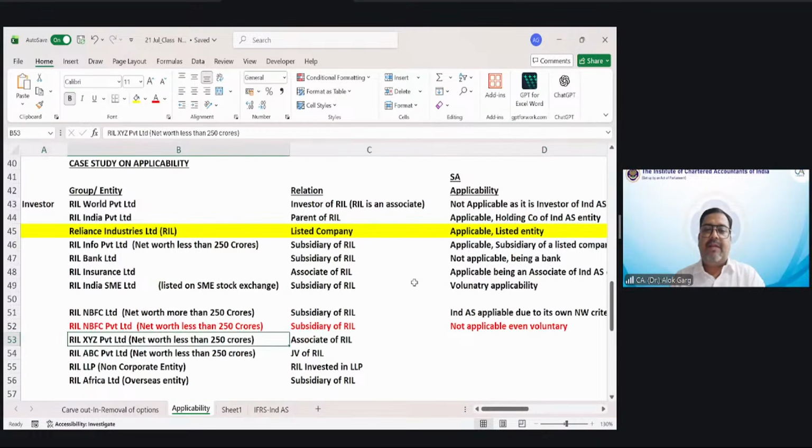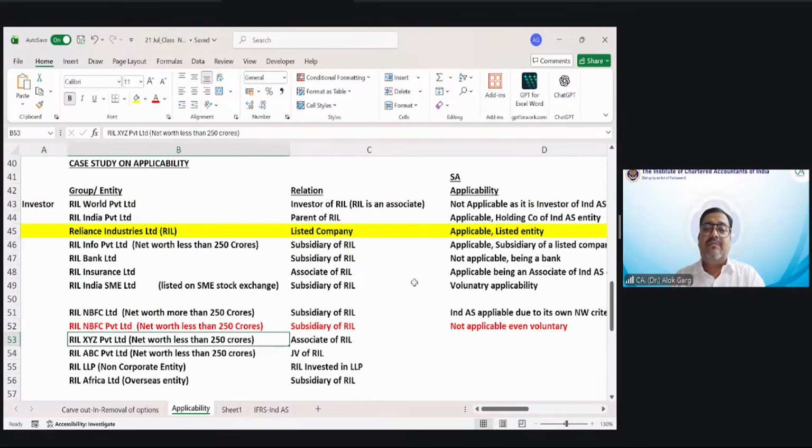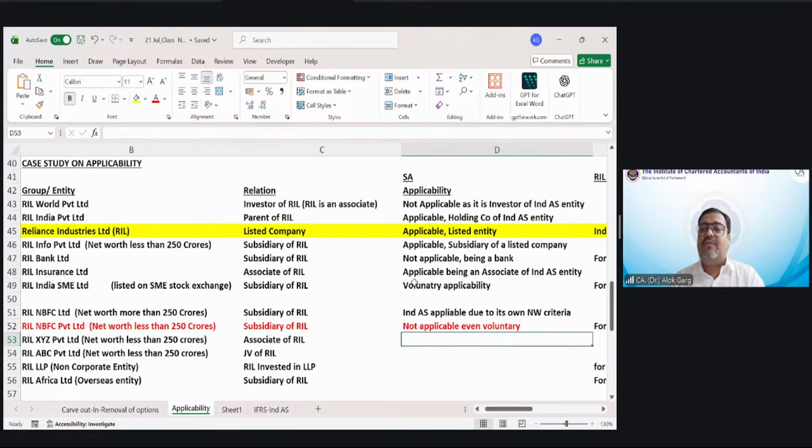RIL XYZ Private Limited. Net worth is less than 250 crore, associate of RIL. Yes, Ind AS applicable. If Ind AS is applicable on an entity, it is applicable to the subsidiary, joint venture and associate of such entity. Ind AS is applicable. Okay.